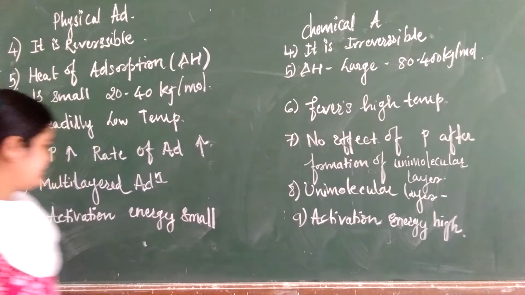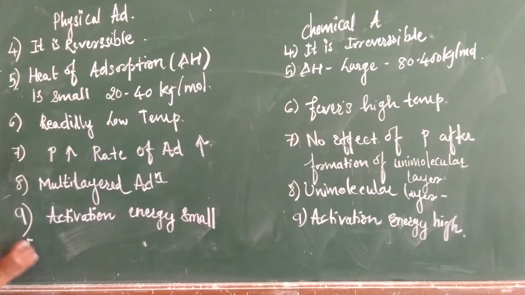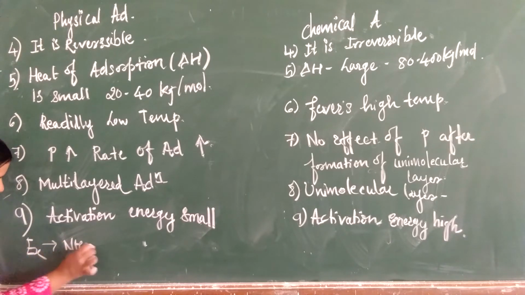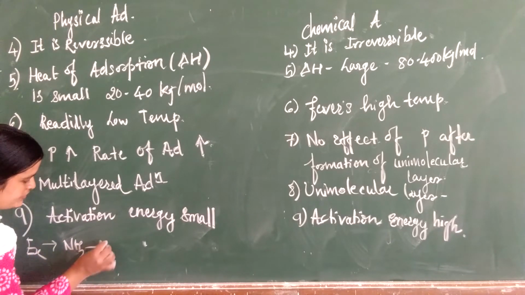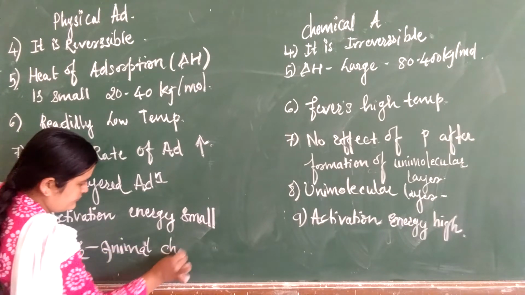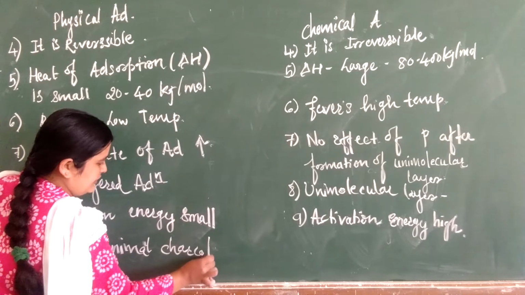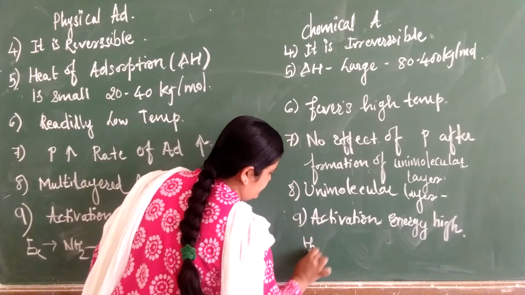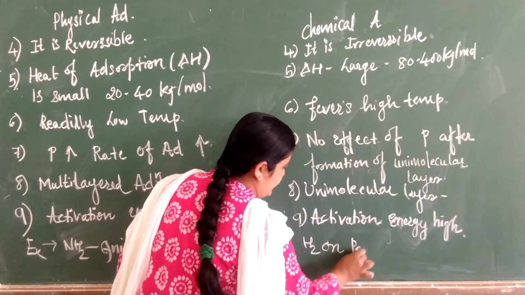And the last one is the example. Here, let's see the example: adsorption of N2 on animal charcoal, and adsorption of H2 on palladium sheet.